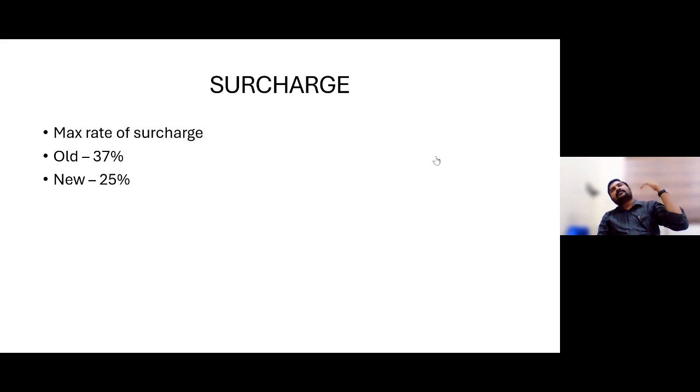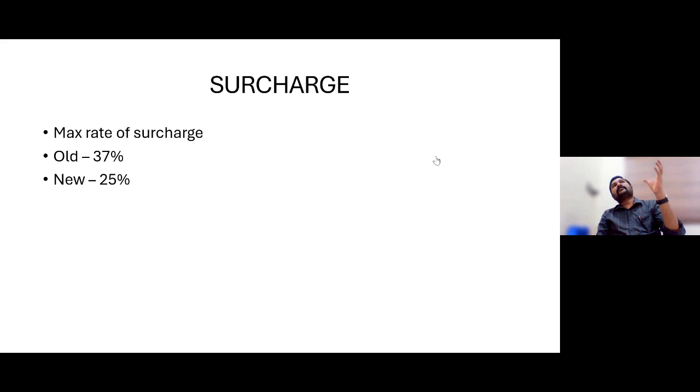For those super rich persons who have income of more than 2 crore, if you see now, the surcharge for individuals up to 50 lakh is nil. 50 lakh to 1 crore, 10% surcharge is there. 1 crore to 2 crore, 12% is there. 2 crore to 5 crore, 15% is there, and after 5 crore, 37% is the surcharge.